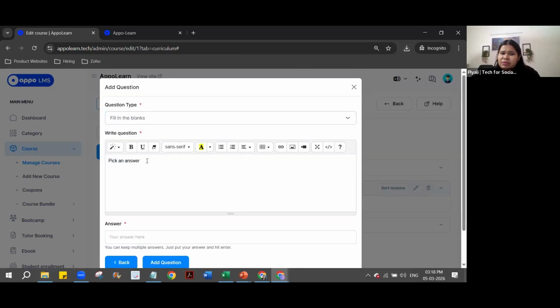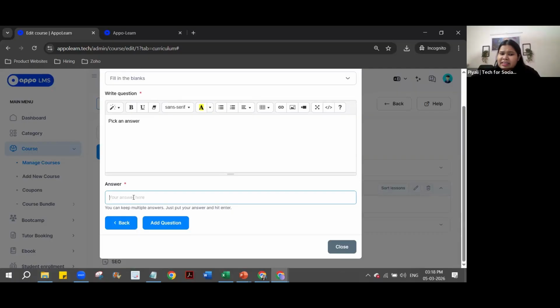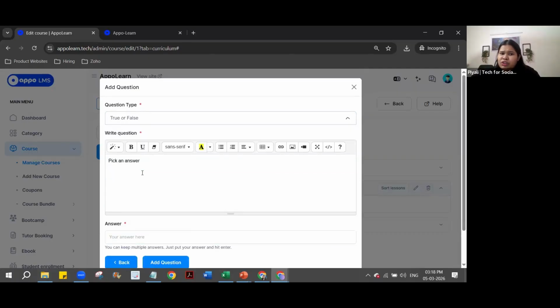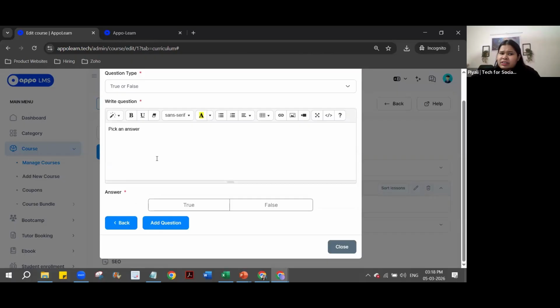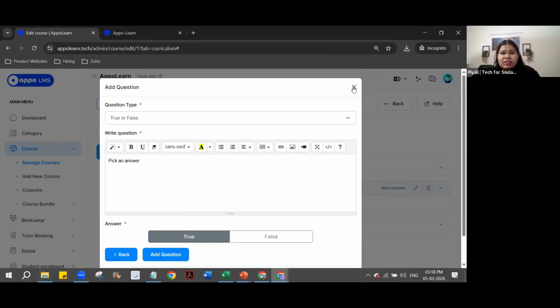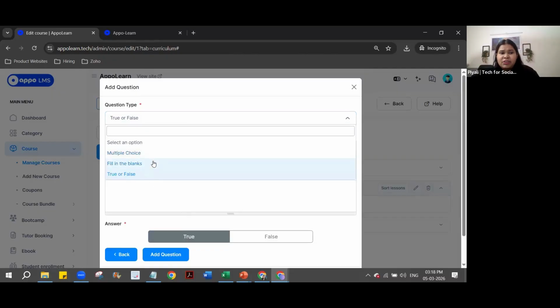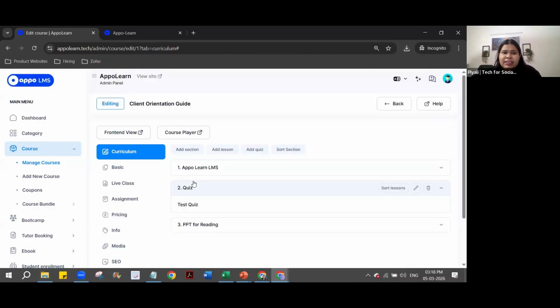Then you have fill in the blanks where you will have to write the answer here, and then we have true or false. So these are the few types of questions. I'm saying the answer is true, and then you can add them. So these are the types of questions you can add after a lesson has been completed. These are the types of quiz, and these are the types of videos or documents that can be added. Now, before I move to the other parts of the demo, I just want to pause and understand if there's any question relevant to this particular part.